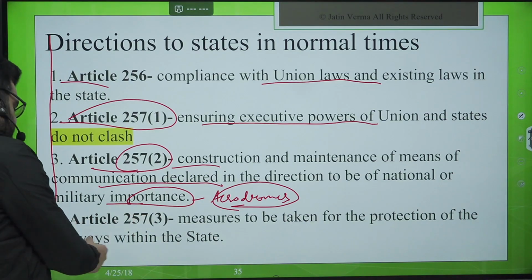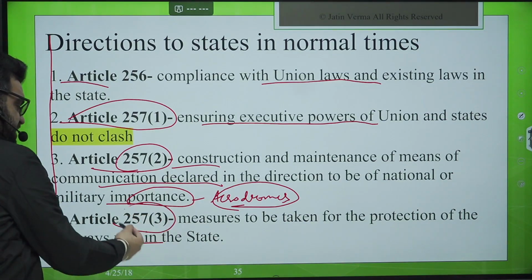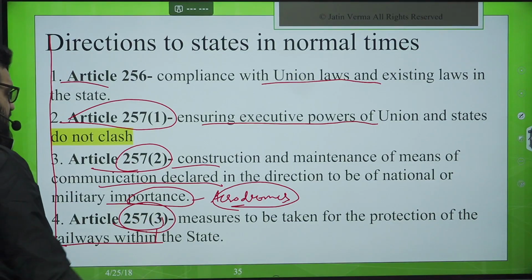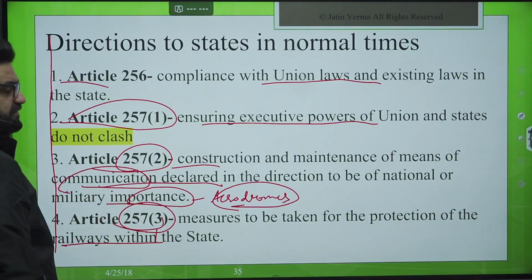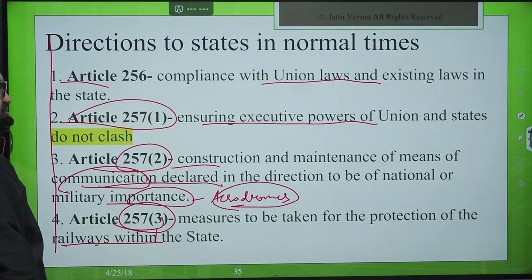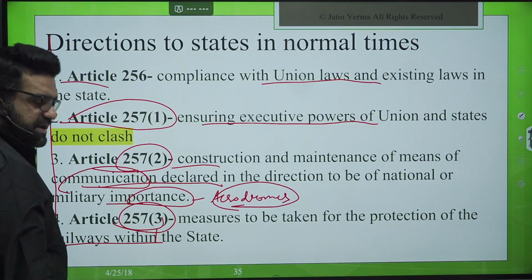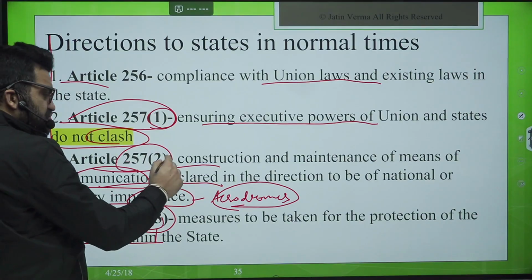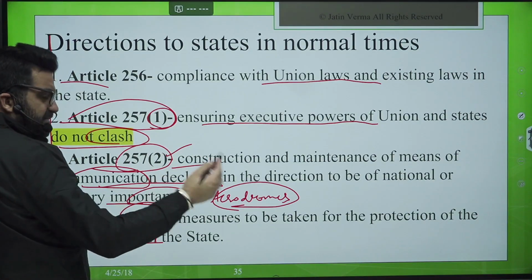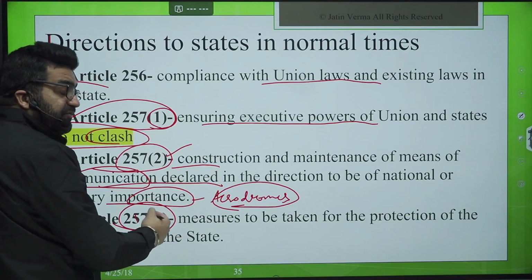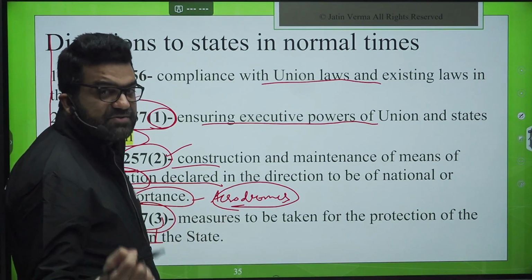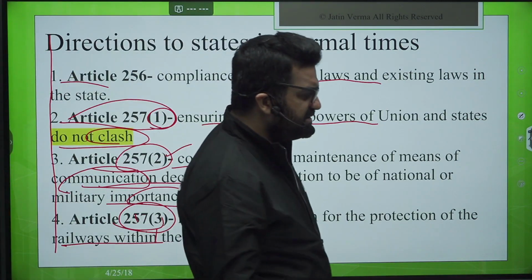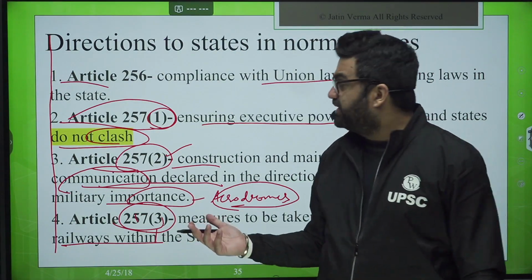Measures to be taken for the protection of railways. Railways is separately mentioned at clause 3. All right, communications here, 257 clause 2. So ensuring that the executive powers of union and states do not clash in general, 257 clause 1. Second, construction and maintenance of means of communication, 257 clause 2. Then clause 3, railways specifically, because railways is an important means of transport and communication, you can say.